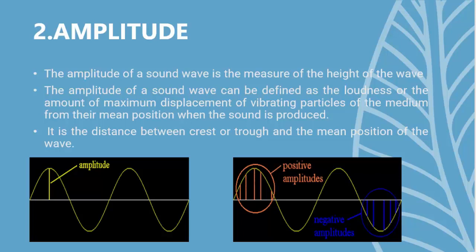It is the distance between the crest or trough and the mean position of the wave. You can observe in the image the height of the wave is mentioned as the amplitude from the mean position. In the second image, you can observe that there are two types of amplitudes. Those are positive amplitude and negative amplitude. The height of the crest is called positive amplitude and the height of the trough is called negative amplitude.